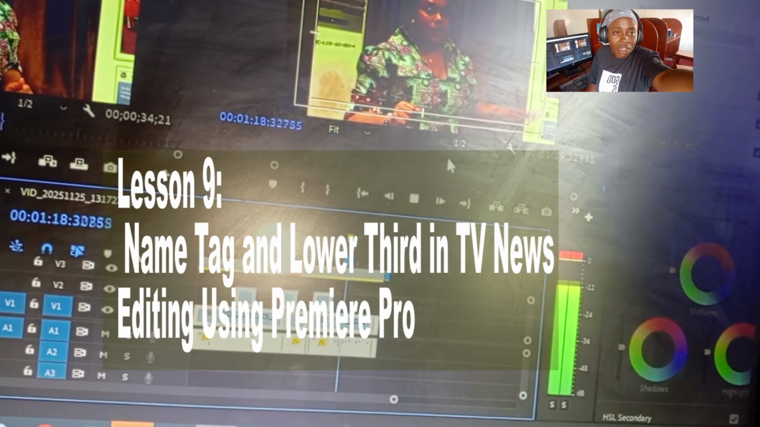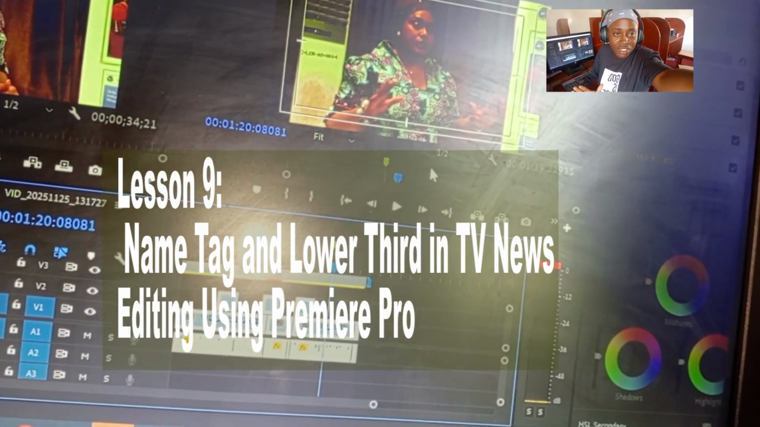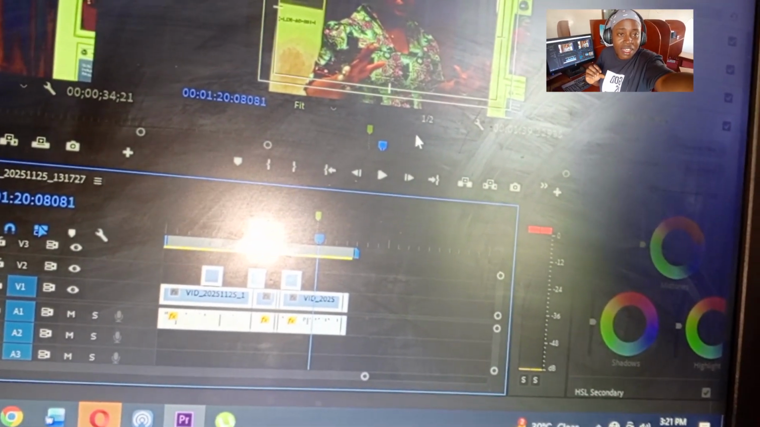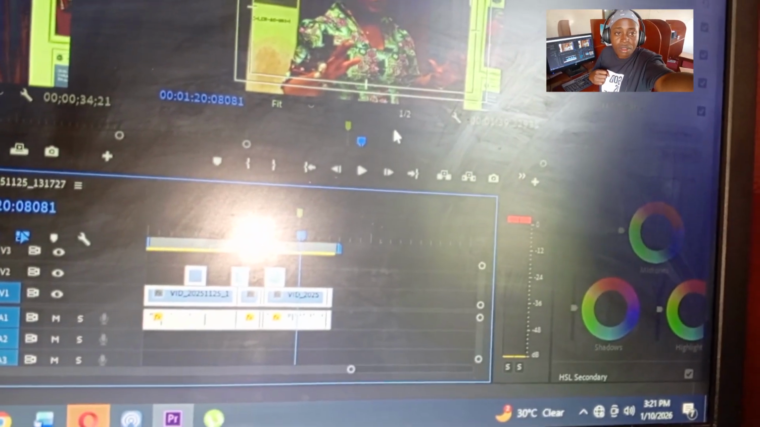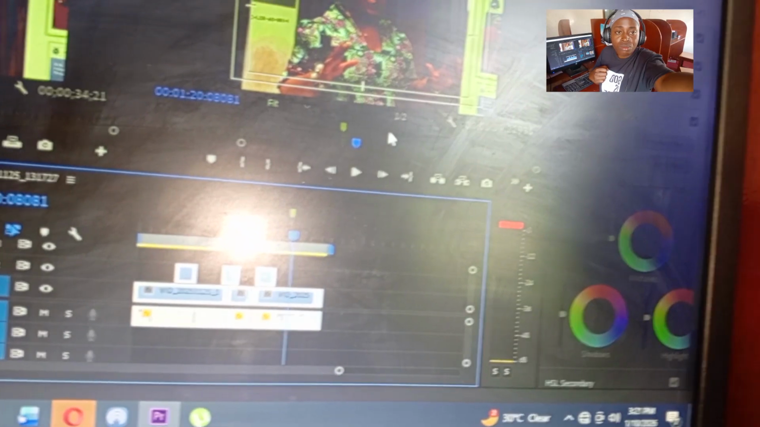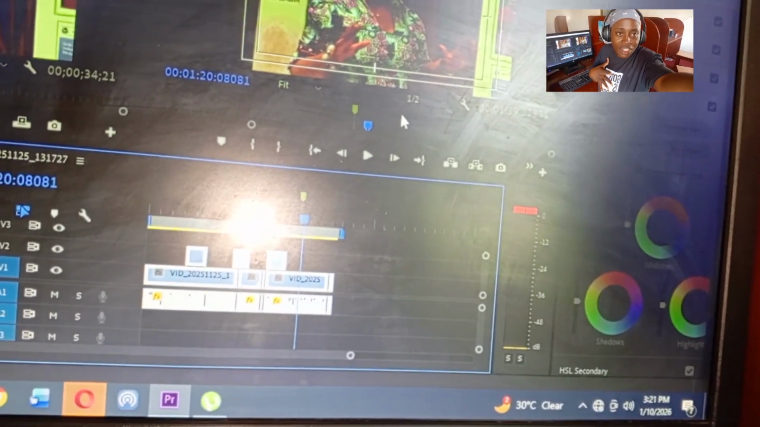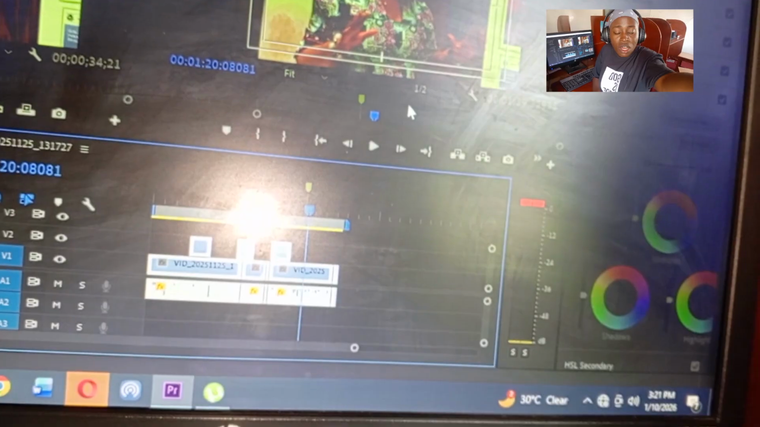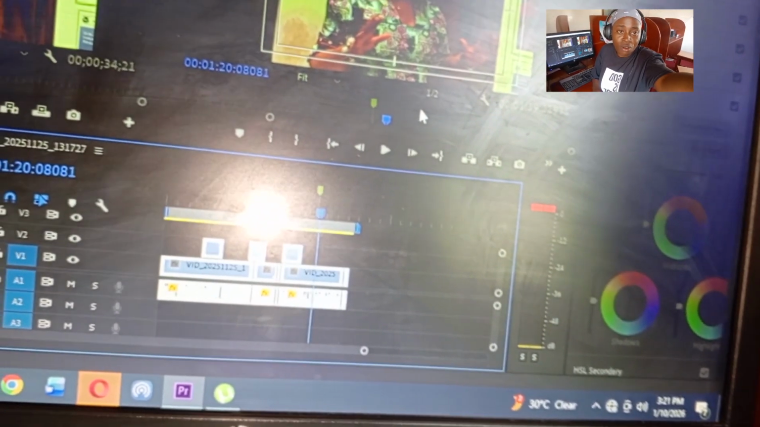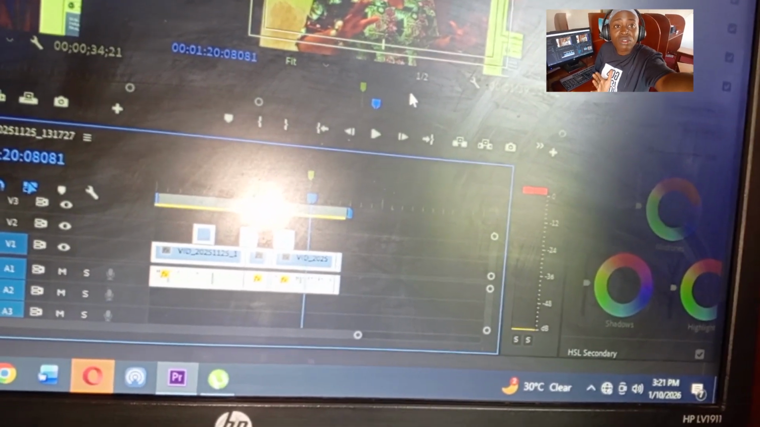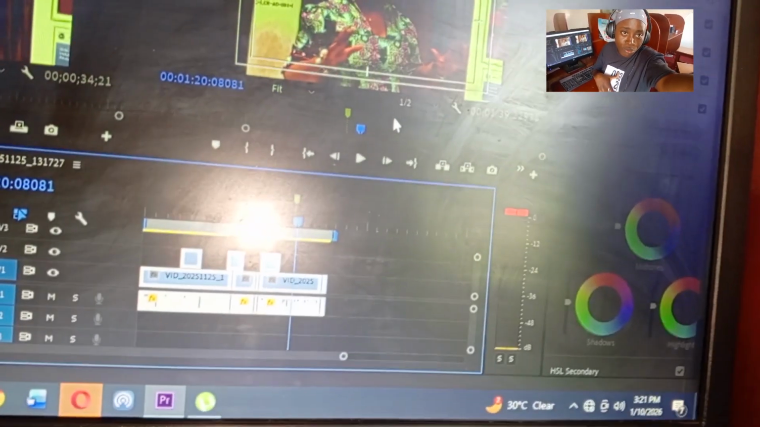So let's see on some name tag, lower third name tag. You want to know who's speaking, okay? You want to tell the people who's speaking. She is the Minister of Education, and her name is Chaso Chala, and her title is Education Minister. She is the Education Minister for Liberia. So we will be teaching you how to add her name and her title on the next lesson.